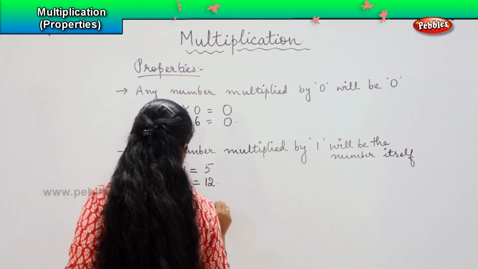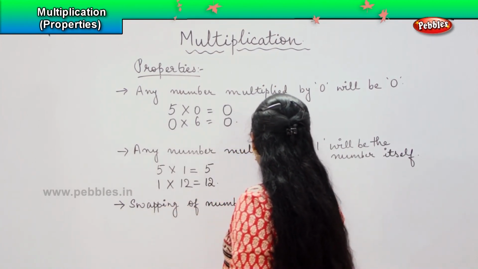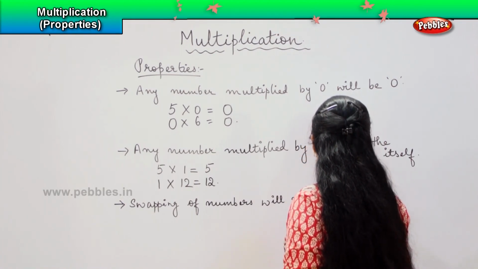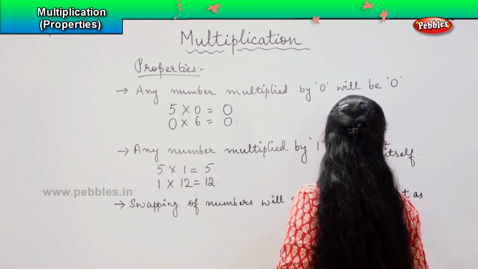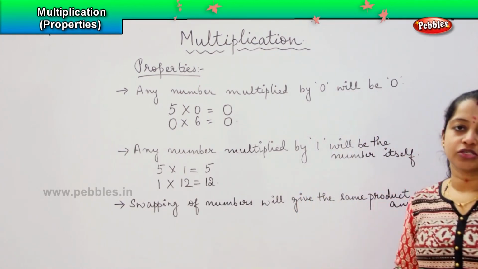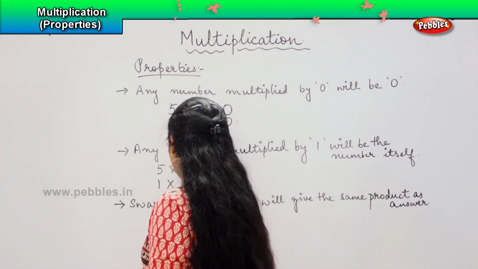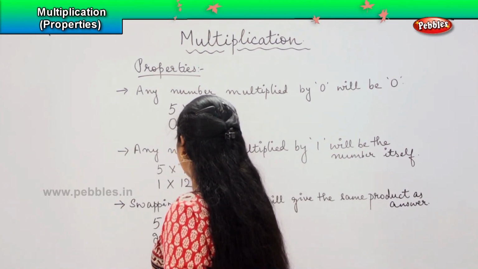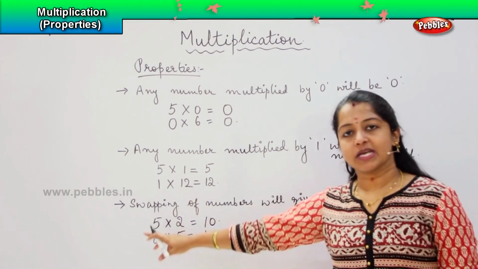Swapping of numbers will give the same product as answer. So, what does this mean? The order is not mandatory. For example, if I write 5 into 2, my answer is 10. Similarly, if I write 2 into 5, again my answer will be 10. So, it is not important which number is coming first or second.